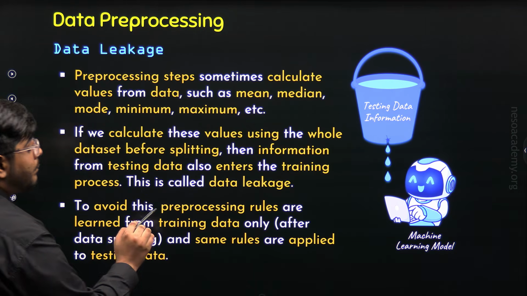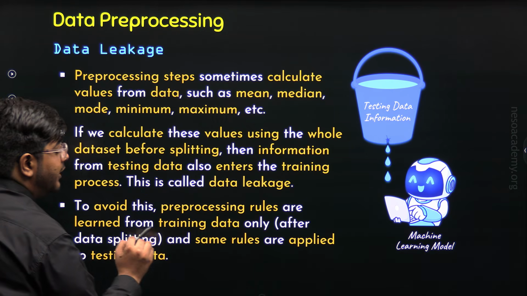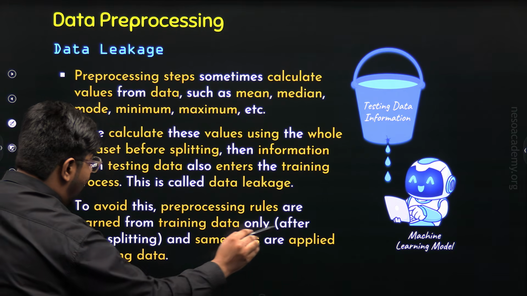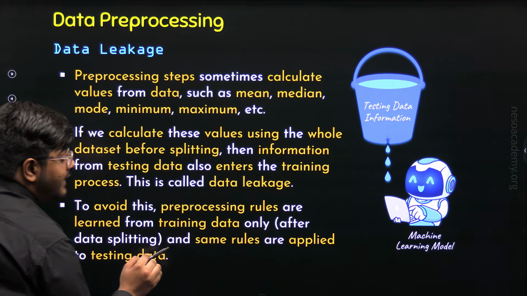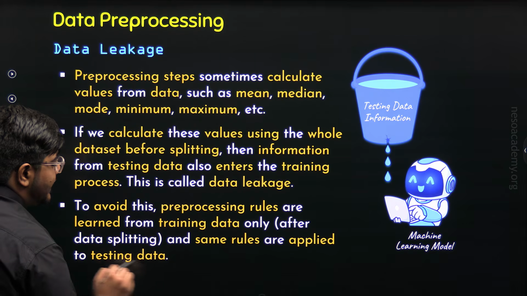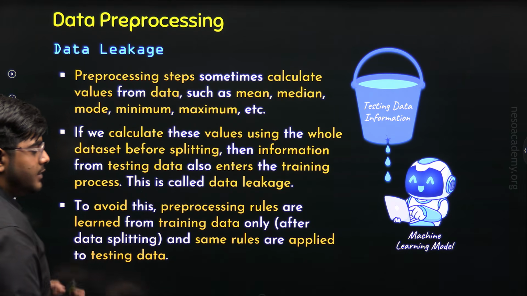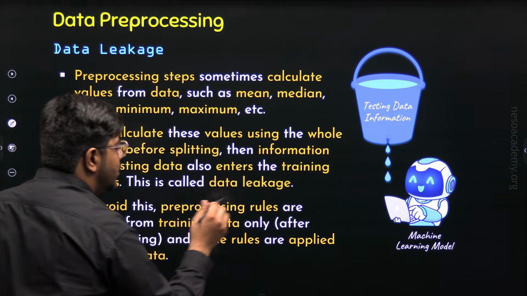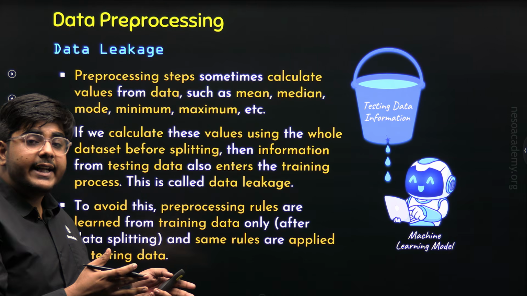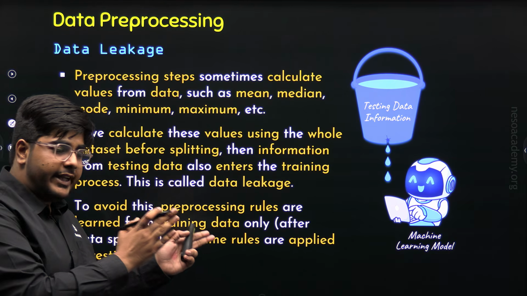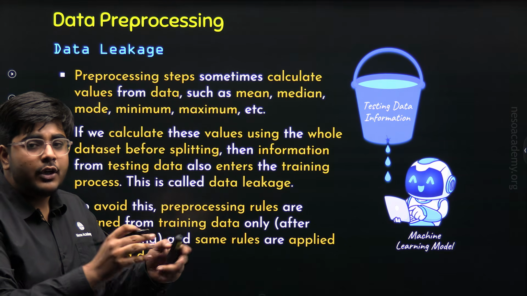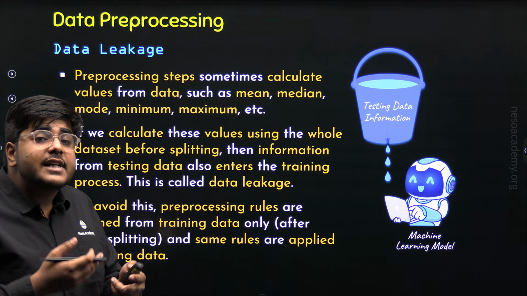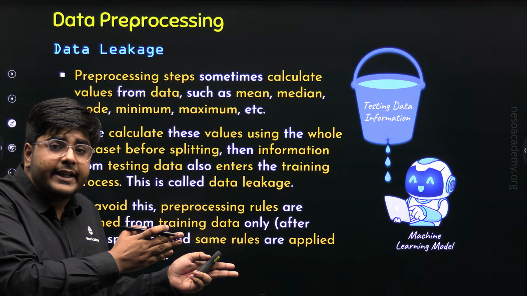To avoid this, preprocessing rules are learned from the training dataset only after data splitting, and the same rules are applied to testing data also. That means to avoid this data leakage, first we need to divide the complete dataset into two parts, training dataset and testing dataset. Only after that, preprocessing rules will be learned from the training dataset.